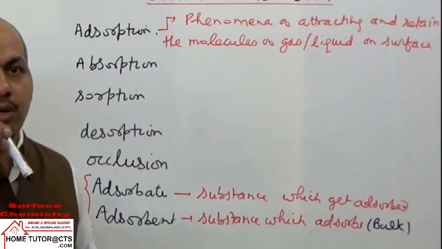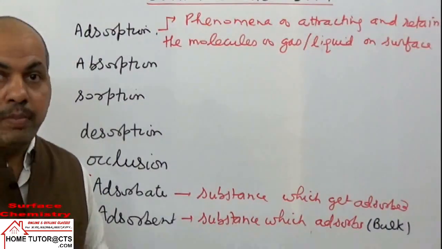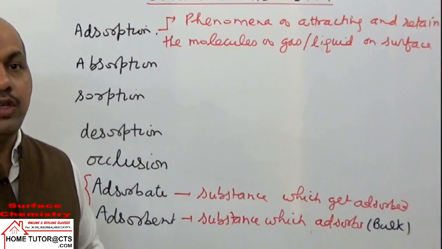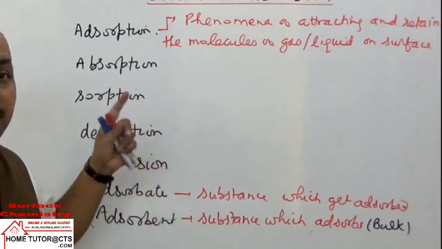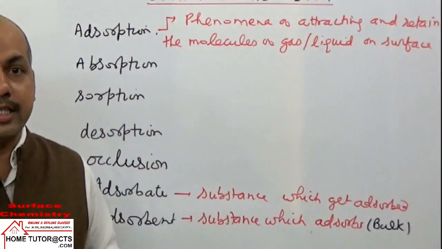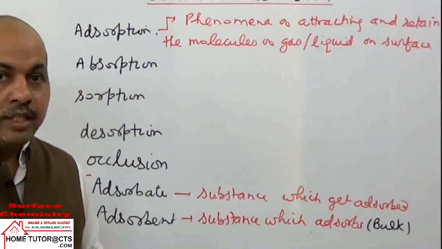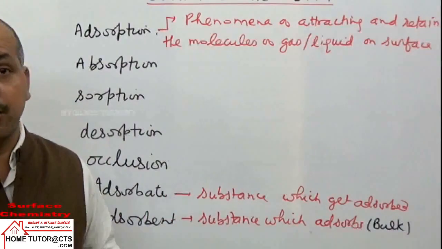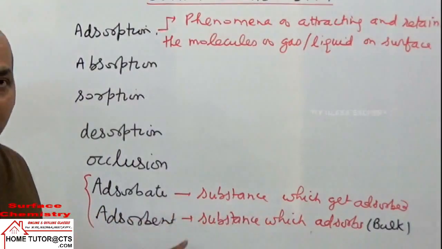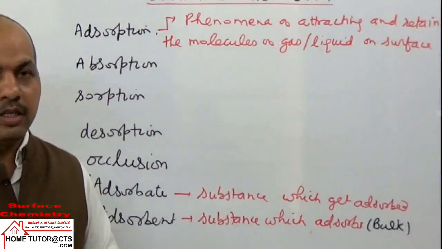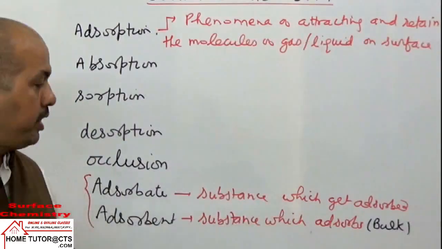Take an example: a chalk piece put in an ink solution. The chalk will act as the adsorbent, and the ink particles remaining on its surface will be called the adsorbate. Similarly, solids like metals can adsorb, attract and retain gas molecules on their surface. In that case, the gas is called the adsorbate and the solid is called the adsorbent. The substance which gets adsorbed is the adsorbate, and the one which adsorbs is called the adsorbent.